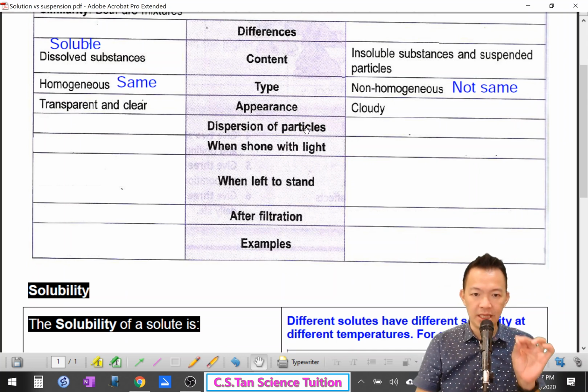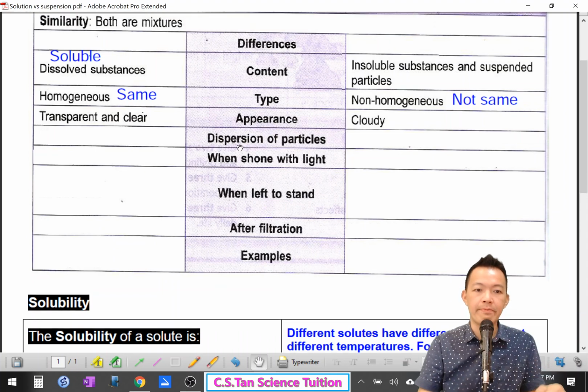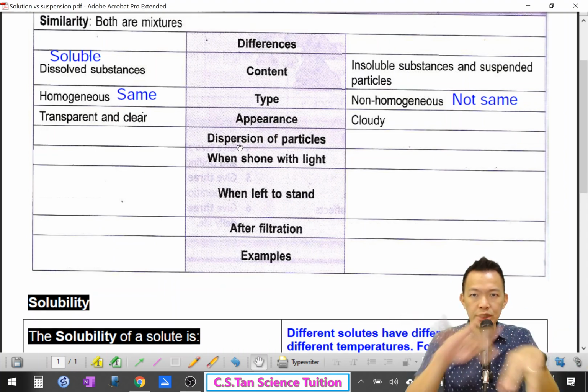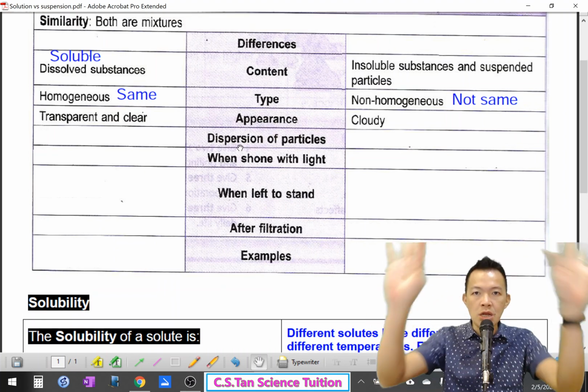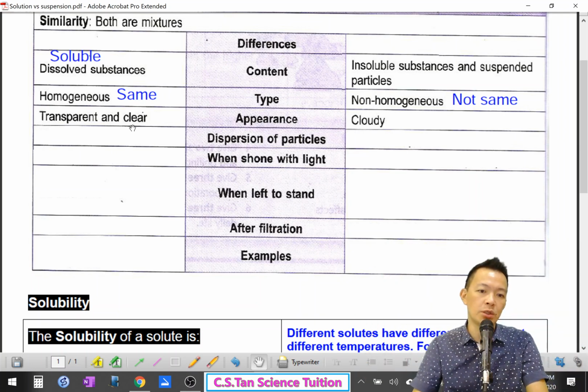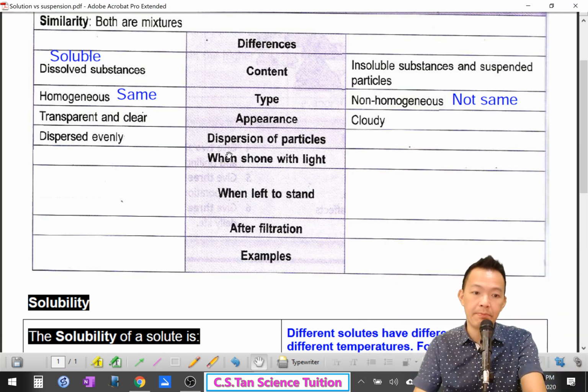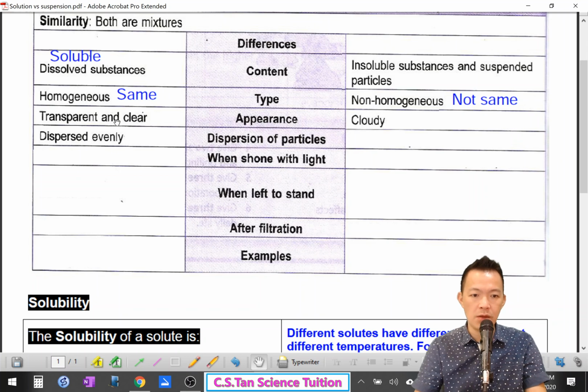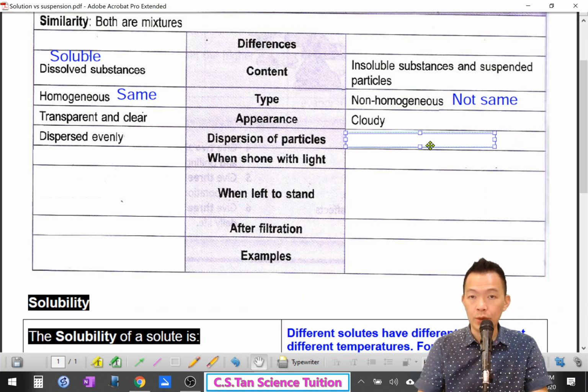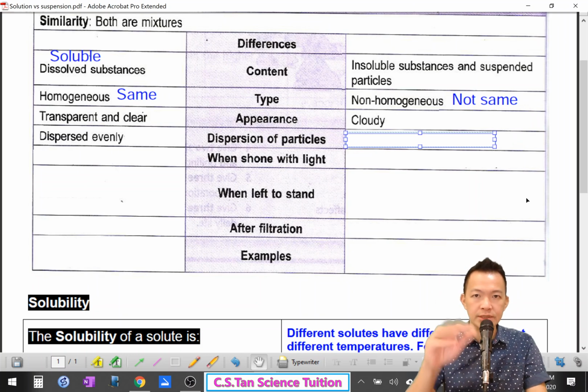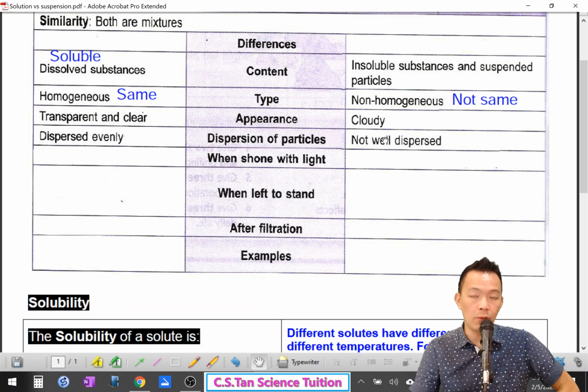Dispersion of the particles. Okay, how do they disperse? For solution, all the particles disperse equally. The whole cup of liquid is evenly dispersed. Compared to the suspension, no. Some of them sink, some of them float. They will not be even, so not well dispersed.